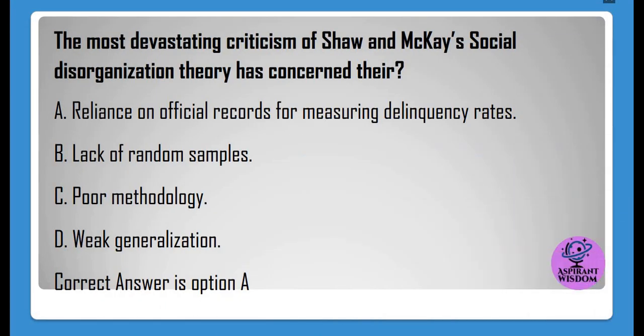The most devastating criticism of Shaw and McKay's social disorganization theory has concerned their A. Reliance on official records for measuring delinquency rates, B. Lack of random samples, C. Poor methodology, D. Weak generalization. Correct answer is option A.